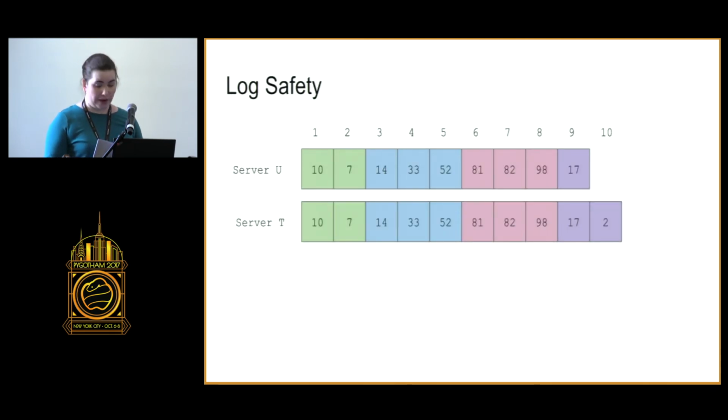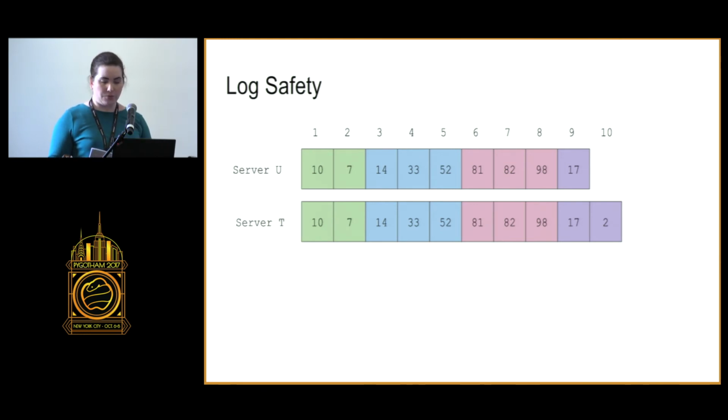Logs in Raft are governed by a principle called log safety. If two entries in two different logs have the same index and term, they store the same data. The leader creates at most one entry with a given log index during a term. Log entries never change position in the log, and if two logs have an entry with the same index and term, the logs are identical in all entries up through the given index, which is how the leaders can go back to the follower logs that have something missing, delete everything else, and they'll match.